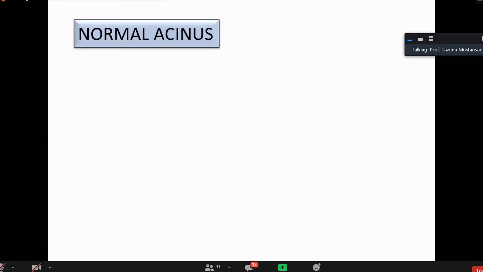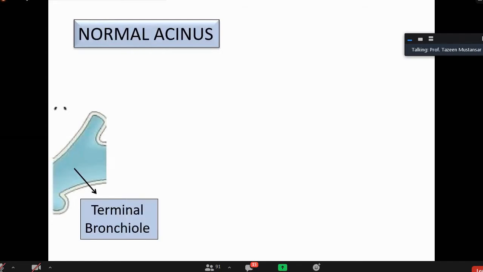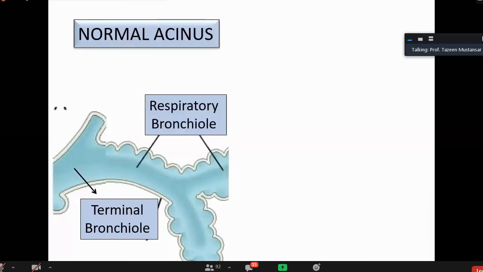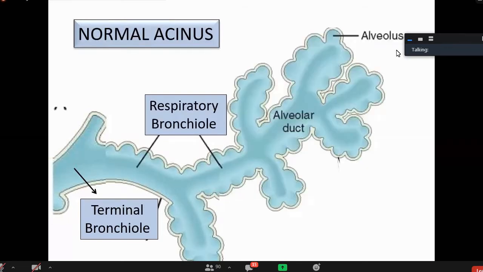Okay, Tariq, this is the terminal bronchiole. After the terminal bronchiole, this is the SCNS. What is included? Respiratory bronchiole is included in it. Apart from that, there will be alveolar duct and alveoli. This whole thing will be SCNS.